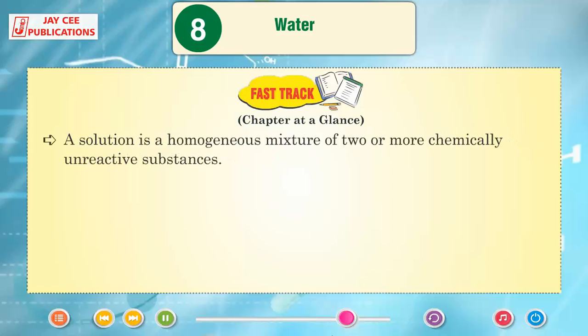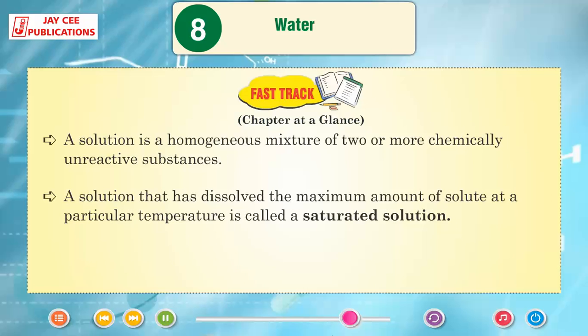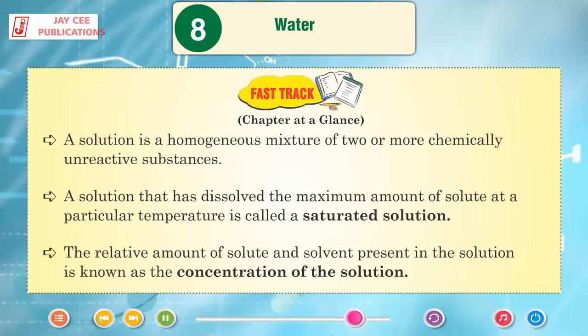A solution is a homogeneous mixture of two or more chemically unreactive substances. A solution that has dissolved the maximum amount of solute at a particular temperature is called a saturated solution. The relative amount of solute and solvent present in the solution is known as the concentration of the solution.